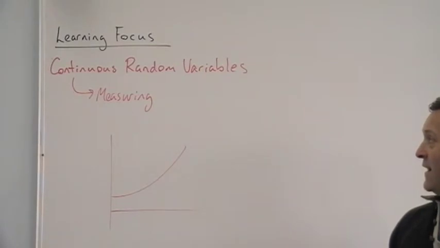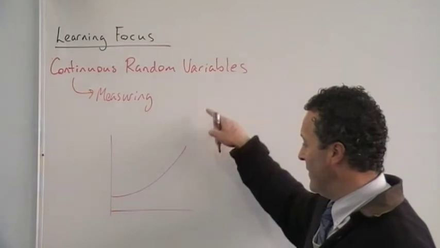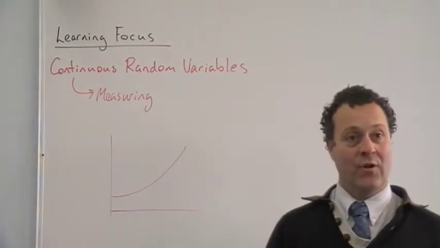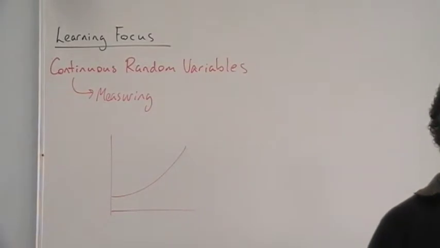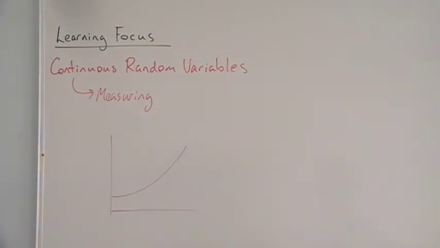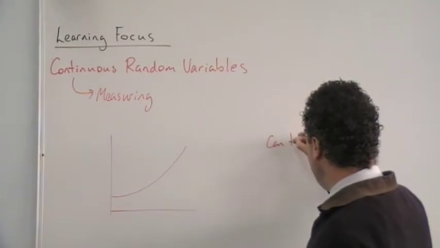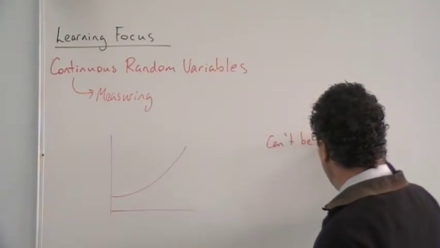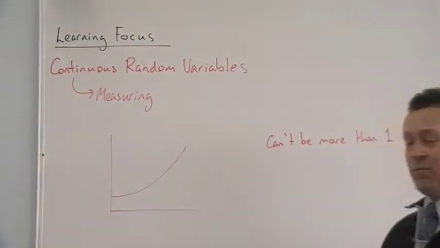If something is going to be shown in probability by a continuous curve, what are some important rules we know about probability? Up to 1. Can't be more than 1. That's very important.